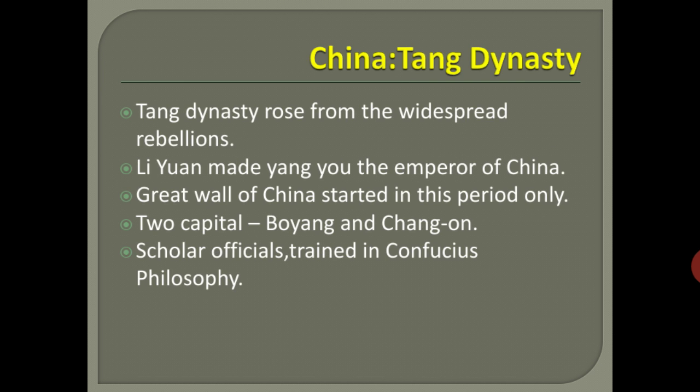So at the time of the Middle Ages, what was the situation of China? In this lesson, we're going to see about China, Japan, and how Islam became a dominant religion and how it spread all over the world. And we're going to see some information about the Mongols and about the Ottoman Empire. These are all the things we're going to see in this lesson.